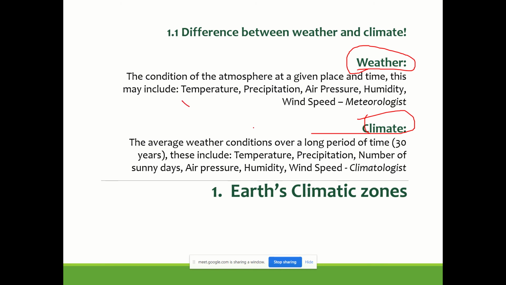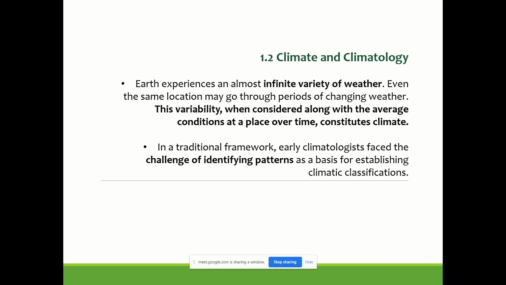The same information we talked about in weather will also be discussed, but the collated information of a minimum of 30 years will be processed to define what climate and climatic zones are, and so on. So keep this in mind when we ask how we define climate and weather.